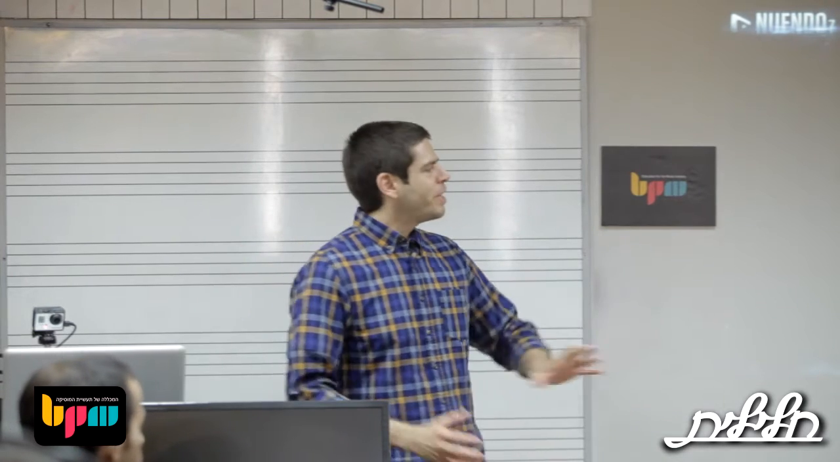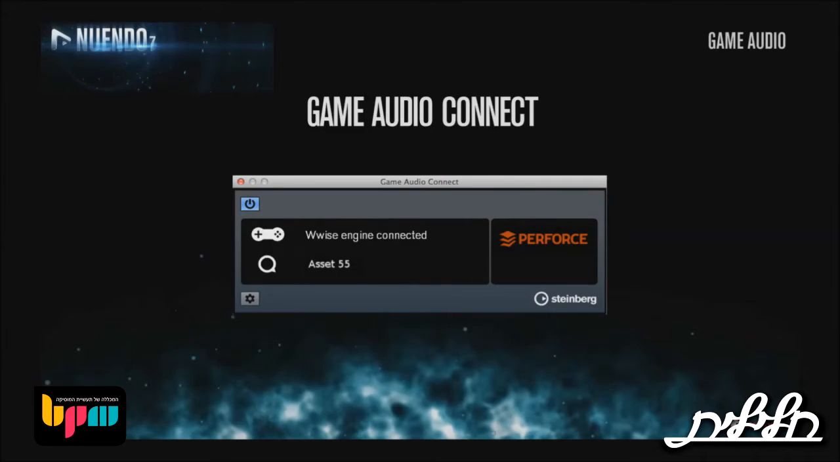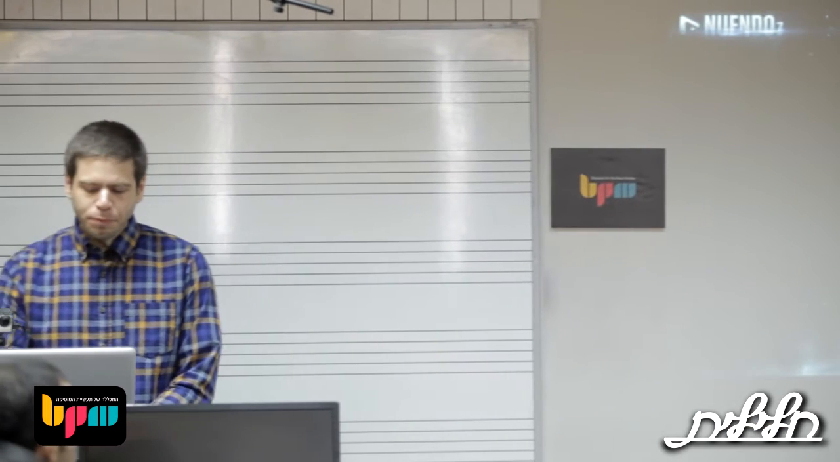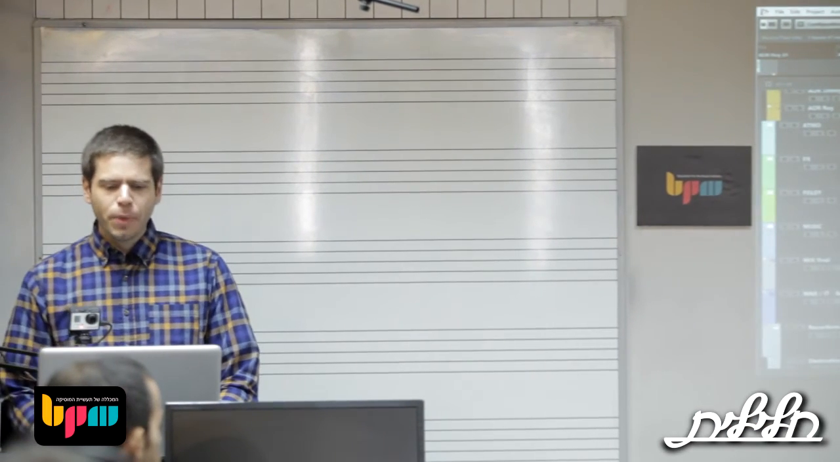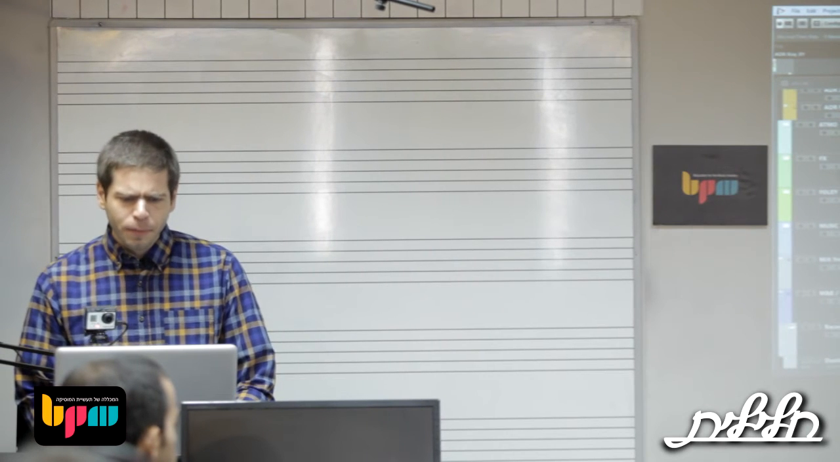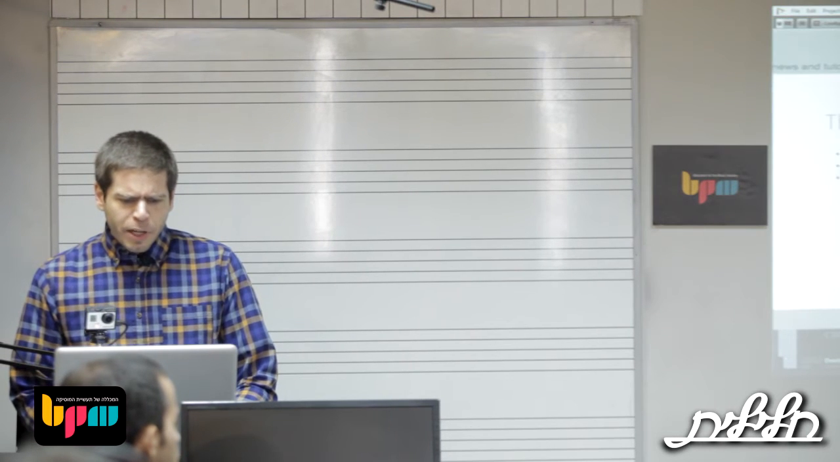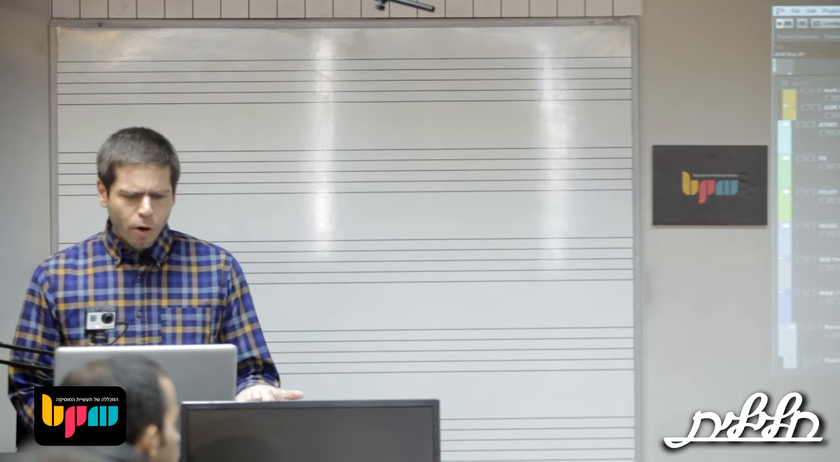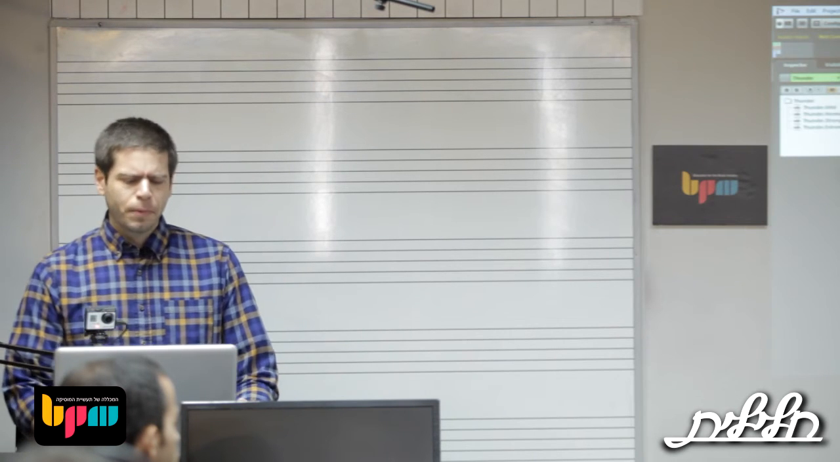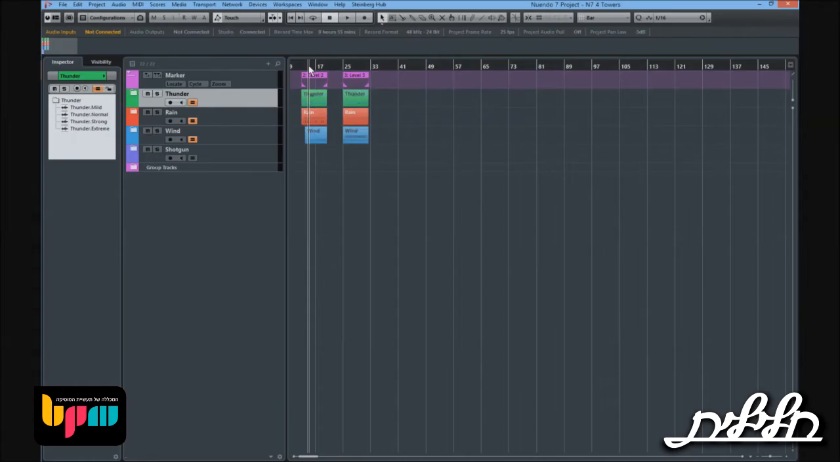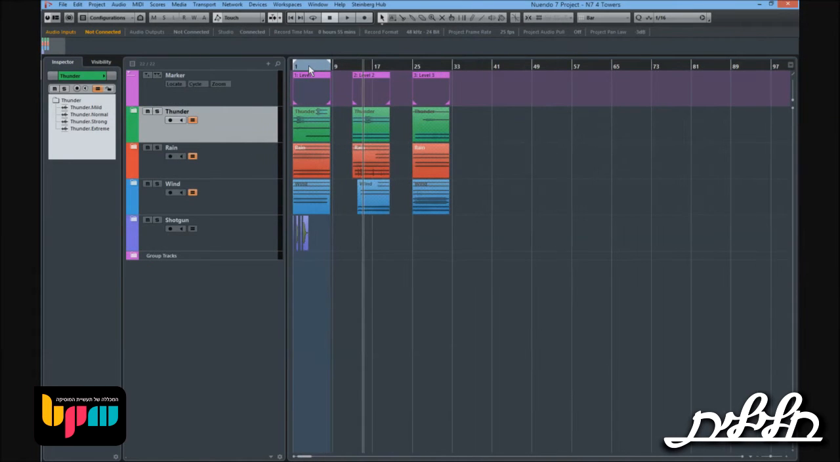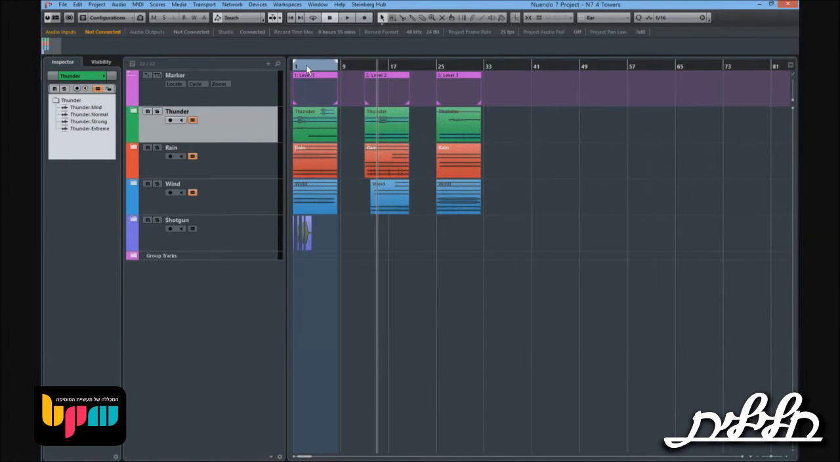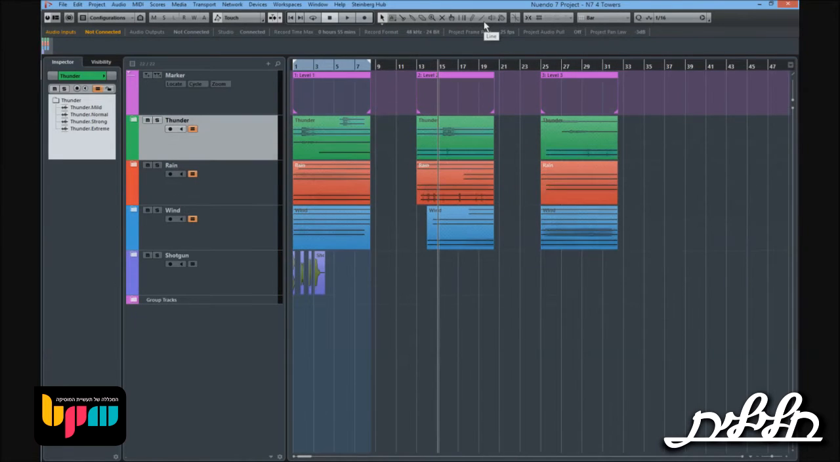And in comparison to the reconforming window, the Game Audio Connect window is fairly simple to use also. So if I go to Nuendo, I'm going to open a project that was given to me by a person working in the game audio industry. And this is just one workflow of how you could work. For example, they have level 1, level 2, level 3.